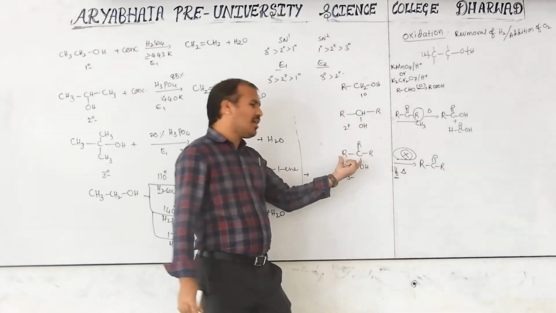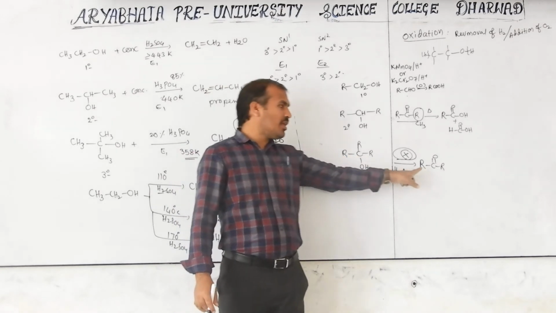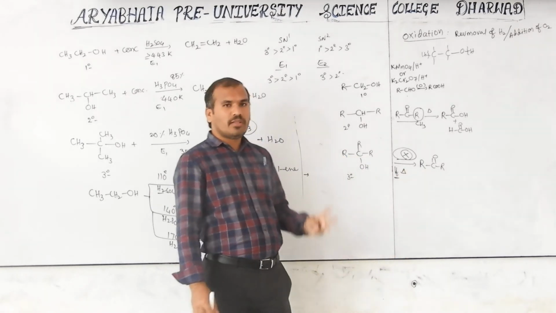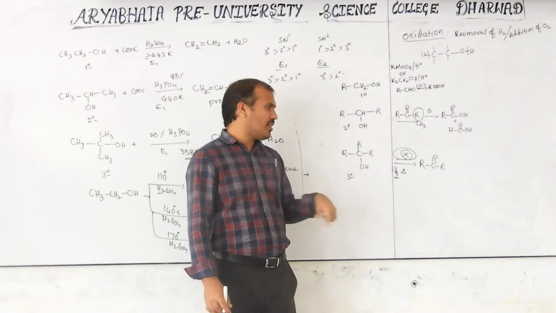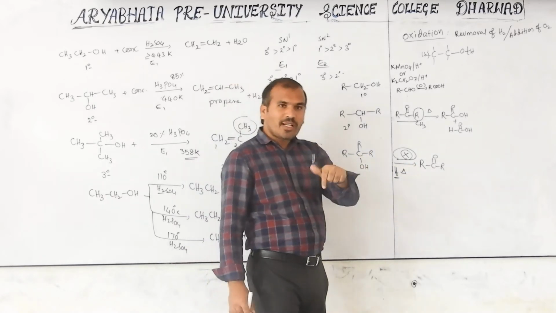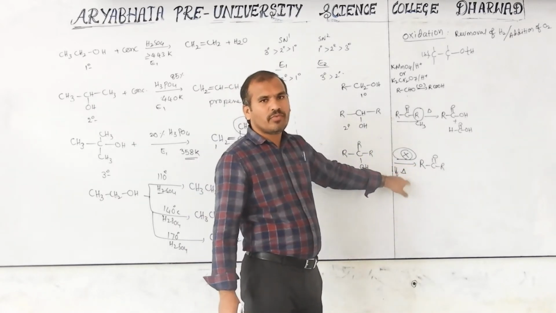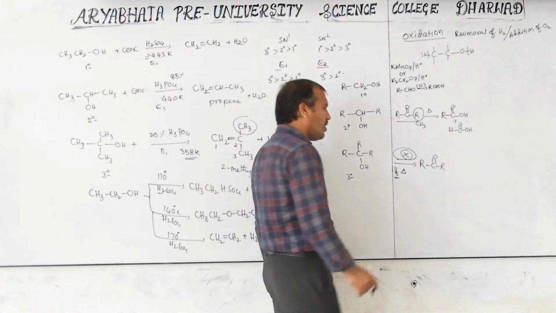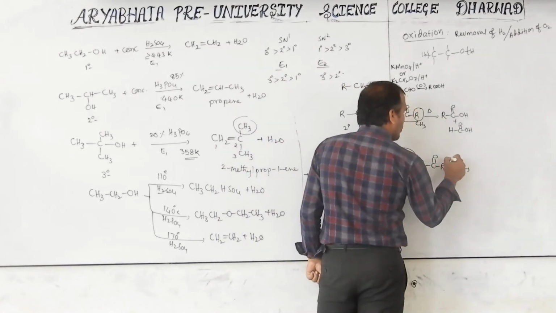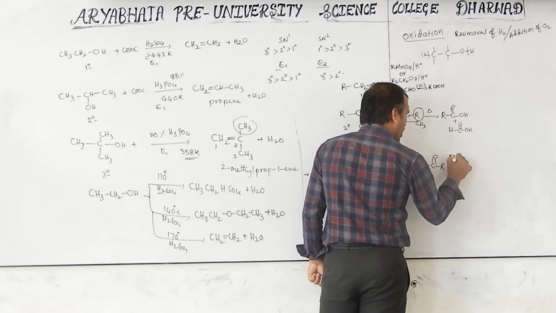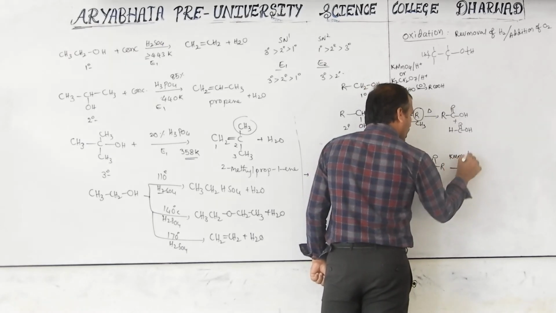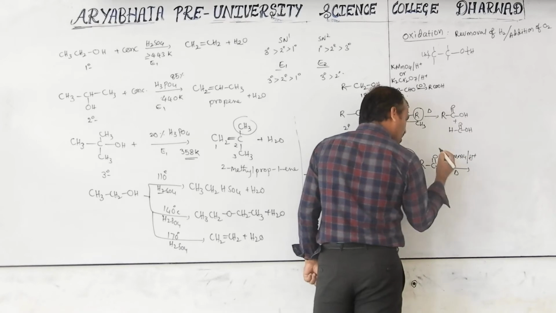Here, observe how many carbons are there? 3. But here, how many carbons are there? So 1, 2, 3, 4 is there. Here, 3 is there. So one carbon less ketone is formed here. This will again undergo the same reaction with KMnO4, acidic medium and heat symbol is given.